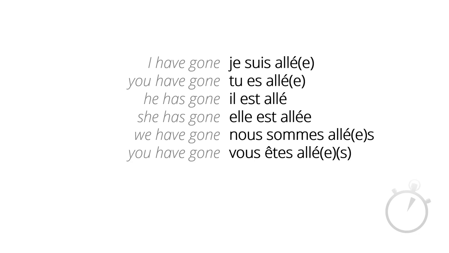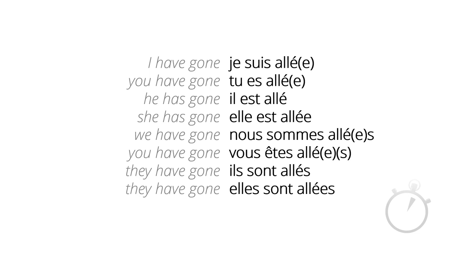They have gone with ils, I-L-S, will always be just plural. So you would always just add an S. Ils sont allés, with aller being spelt A-L-L-E with an accent S. Similarly, they have gone with elles, E-L-L-E-S, is always feminine plural. So you would always add an E and an S. So it would be elles sont allées, with aller being spelt A-L-L-E with an accent E-S.